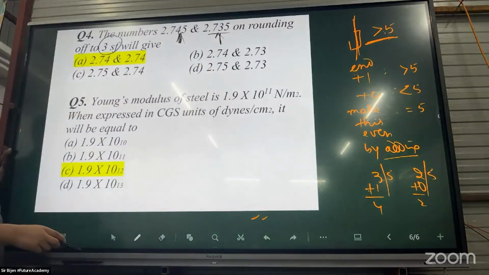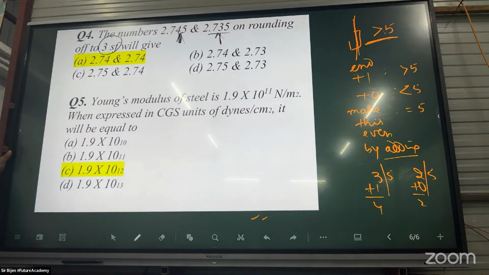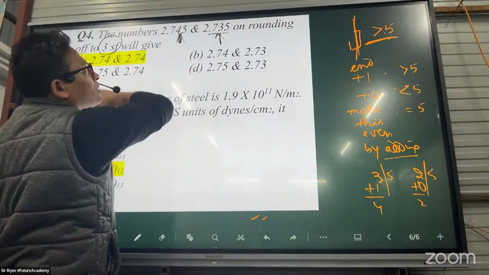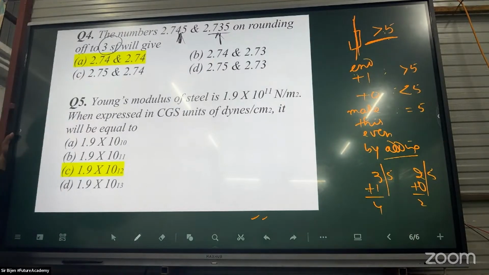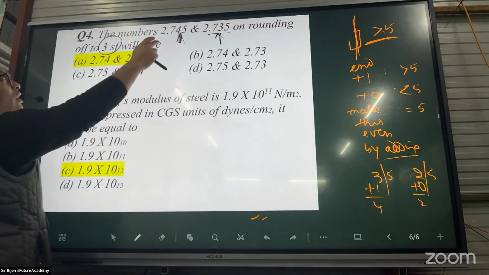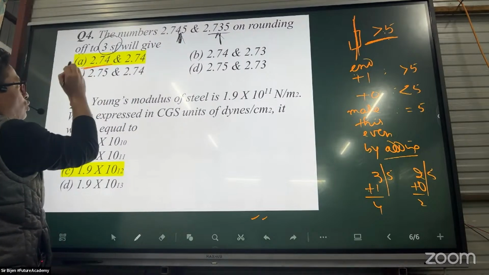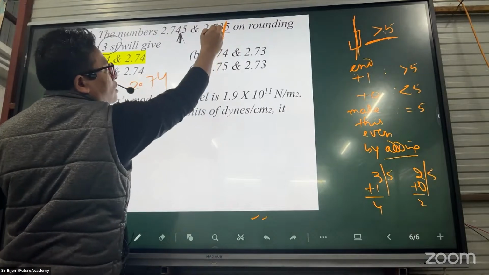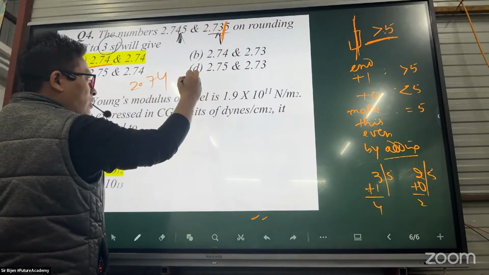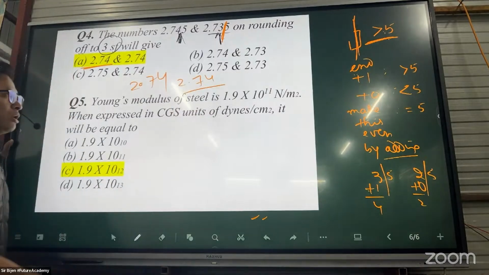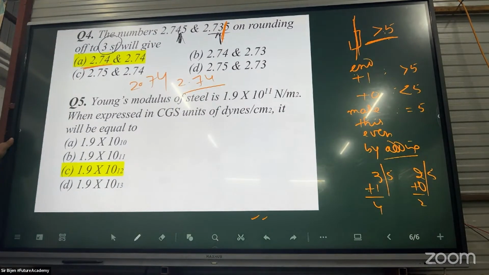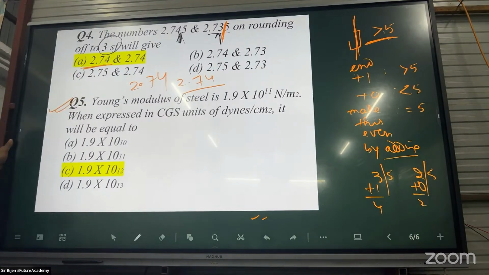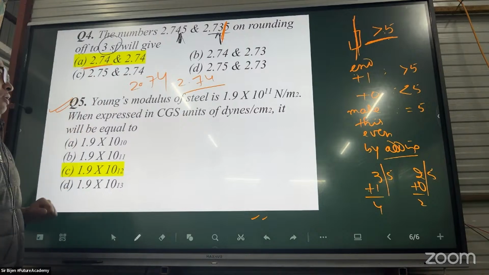If the digit to be removed is exactly 5, check the last digit and make it even. In 2.745 the 4 is already even, so 2.74. In 2.735 the 3 is odd, so we add plus 1 to make it even, giving 2.74. This is an NCERT question.